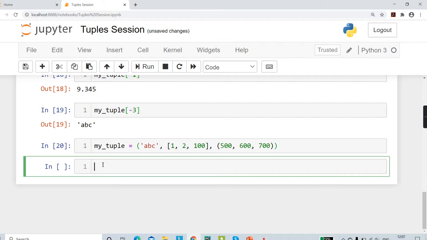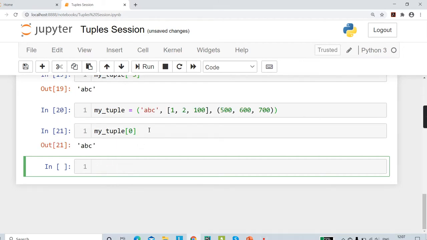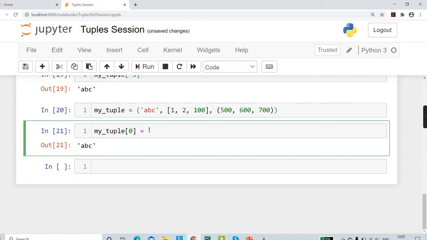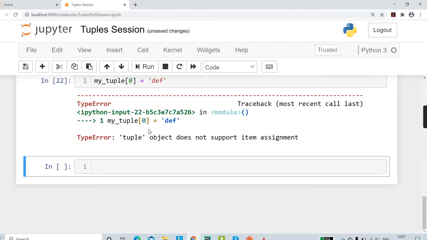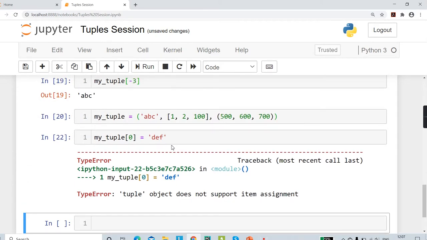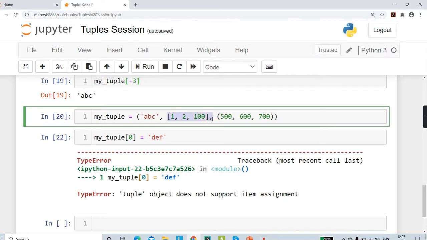Now, I said in a tuple we cannot change our elements. That is, if we say my tuple of 0, that is ABC, and now if I try to change it to something like, let's say, DEF, that's not permitted. Okay. So tuple object does not support item assignment, so it is going to reject it. But in this particular example, we have a list inside the tuple. Okay, that is our second element. And we know that in a list we can change elements.